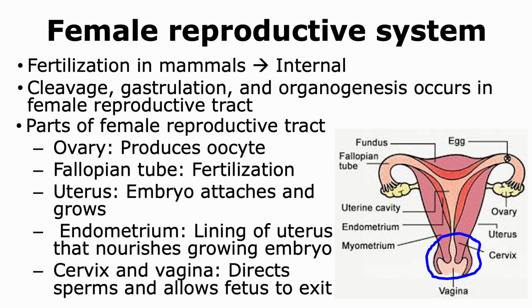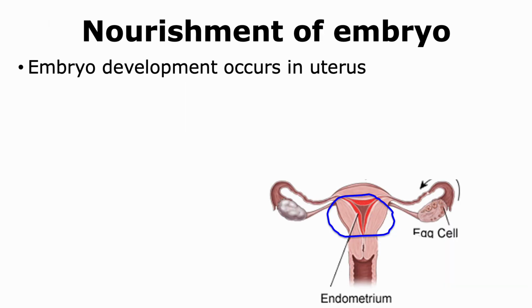And finally, the cervix and the vagina are the parts of the female reproductive system that will direct the sperm to the oocyte and also enable the embryo to exit from the female reproductive system when it is ready to be born. Most of the embryonic development in mammals occurs in the uterus.